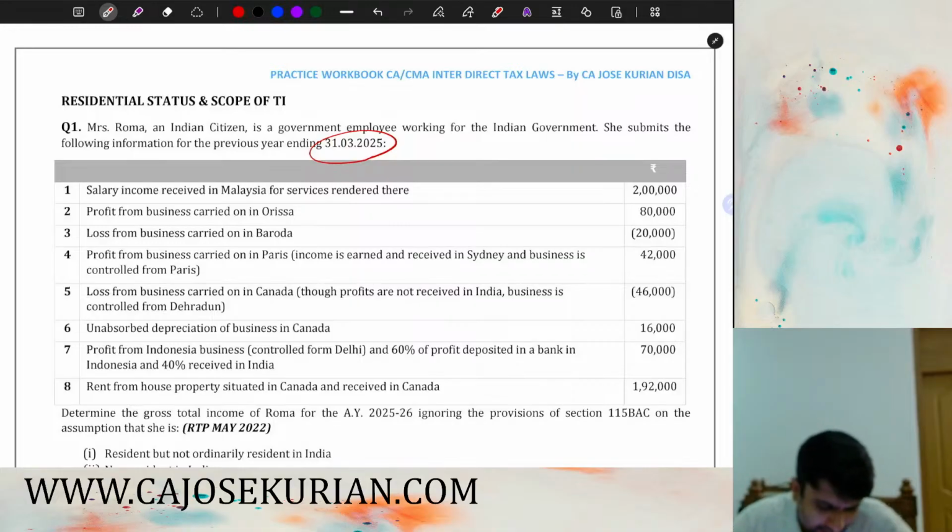The first item is salary income received in Malaysia for services rendered there. Whatever salary is paid by the government to Roma will be taxable in her hands in accordance with Section 9, income deemed to accrue or arise in India.